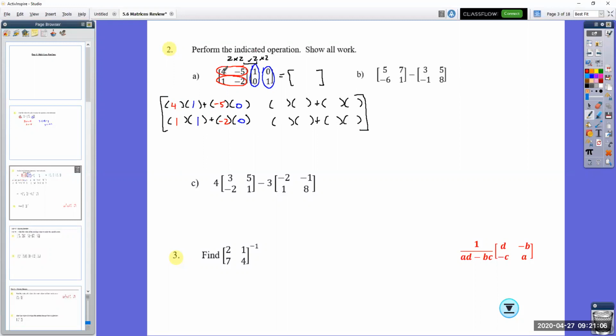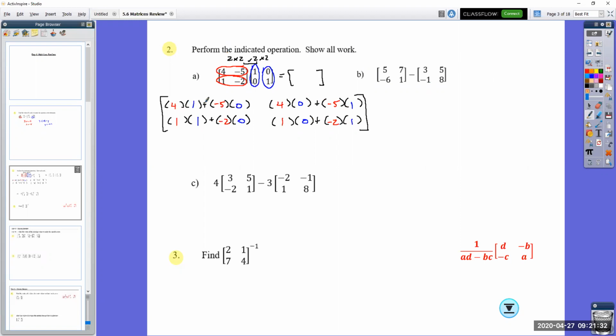I'm going to have row 1, column 2 over here. So row 1 is going to be 4 and negative 5. Notice all the red numbers on the top row are the same: 4, negative 5, 4, negative 5. Then over here it's going to be 0 and 1, and those are also going to be 0 and 1 since it's in the same column. And then 1 and negative 2. We get some more practice with that multiplication as well.